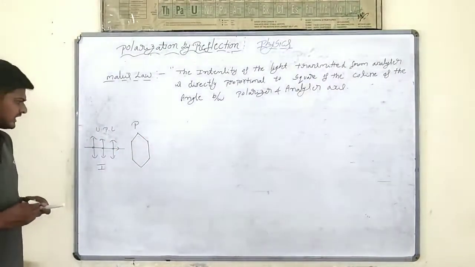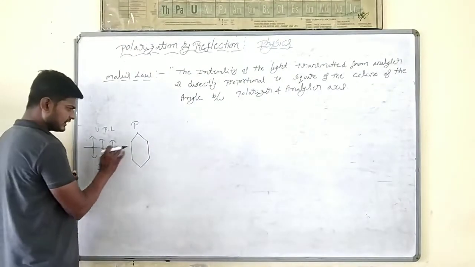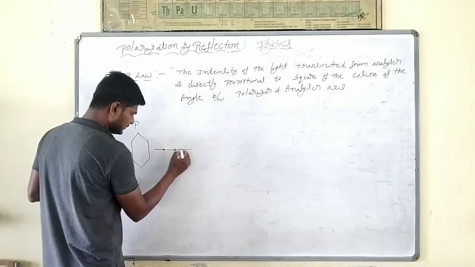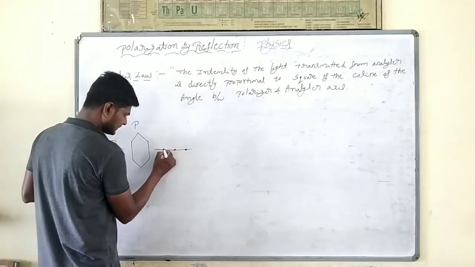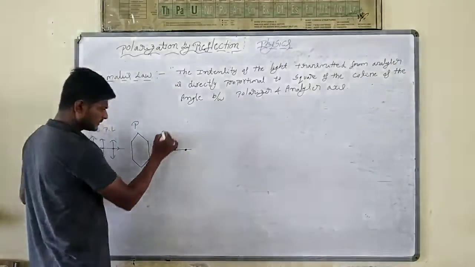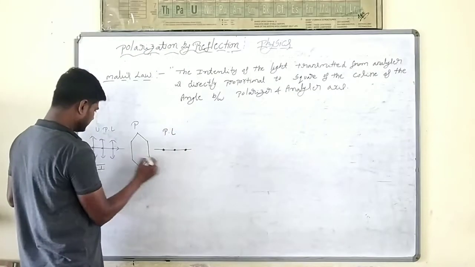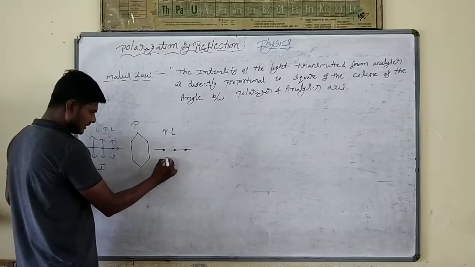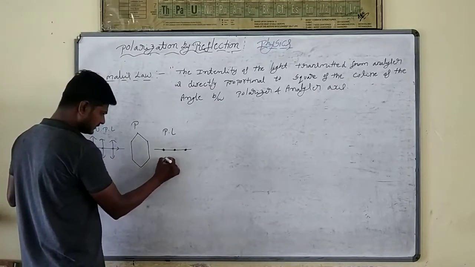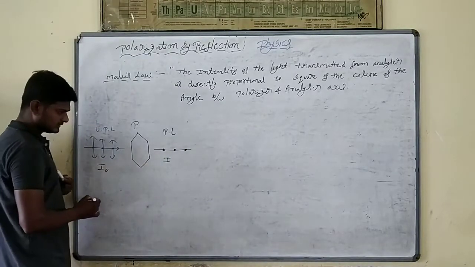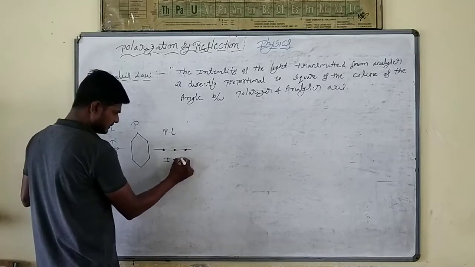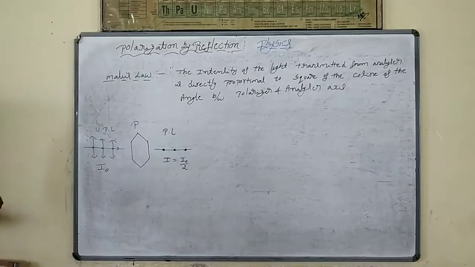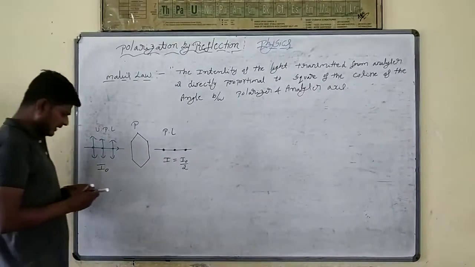When I make it incident on a polarizer, what is the light coming through this? This will be polarized light. Here the intensity is going to decrease by half. Otherwise, let me take this as I naught. So this will be I, I means I naught by 2.